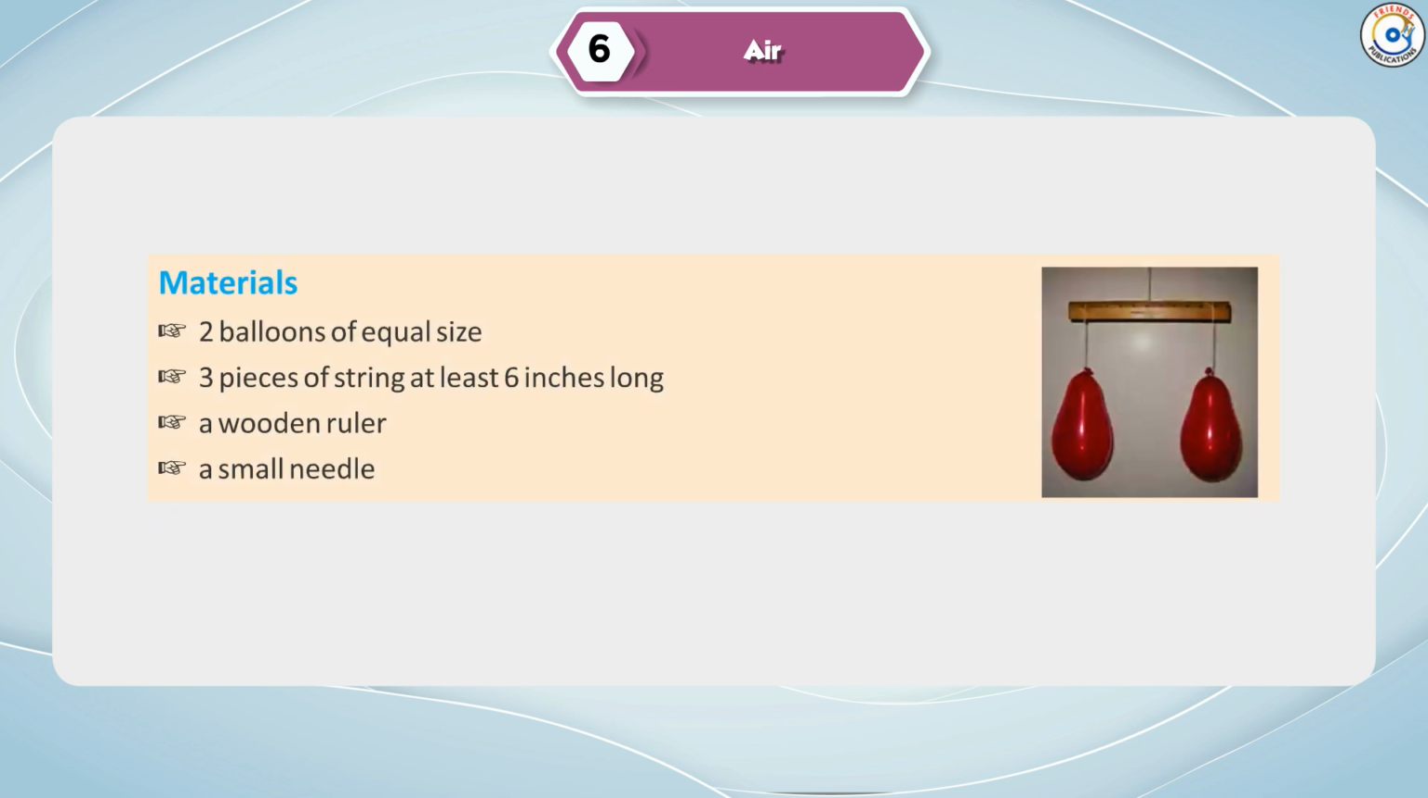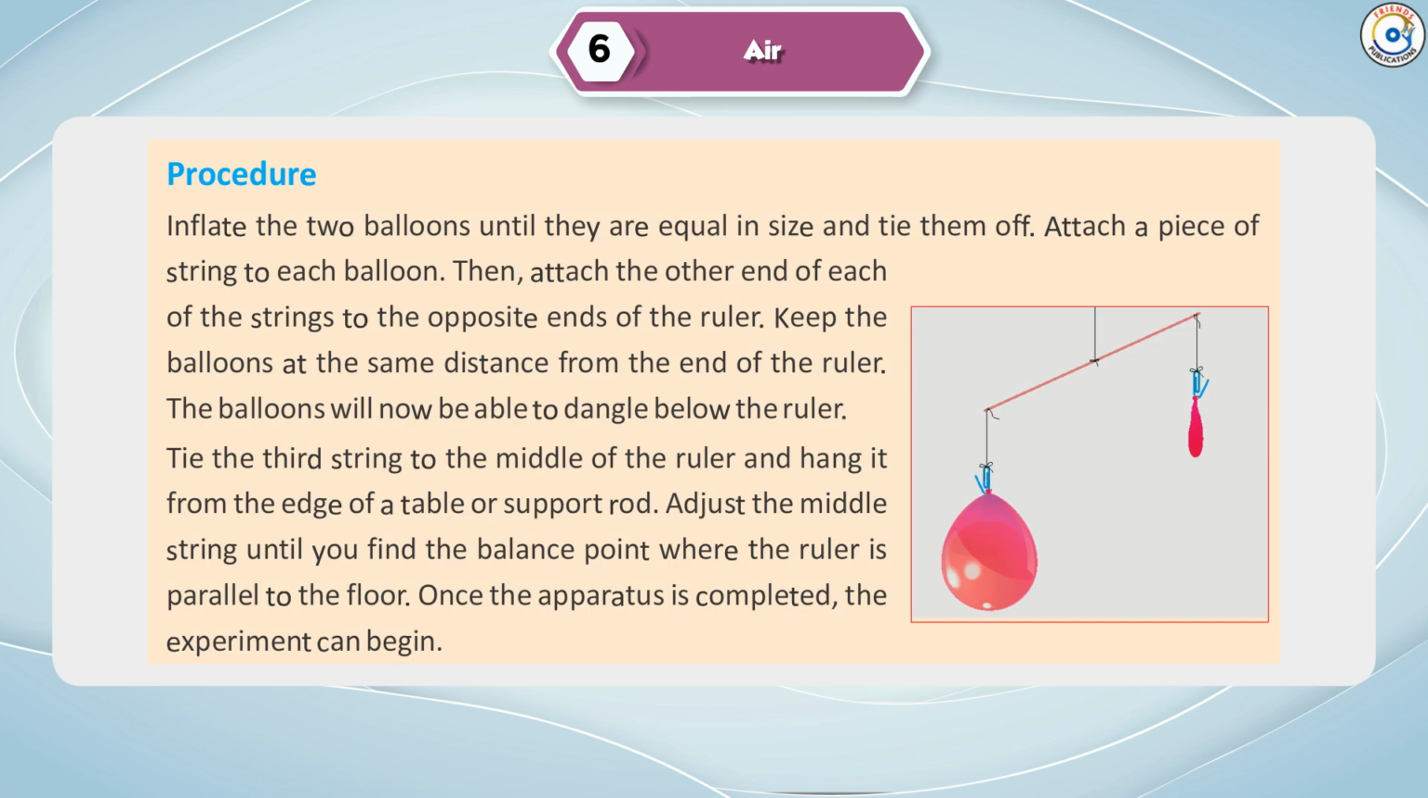You will need 2 balloons of equal size, 3 pieces of string at least 6 inches long, a wooden ruler, and a small needle. Procedure. Inflate the 2 balloons until they are equal in size and tie them off. Attach a piece of string to each balloon.